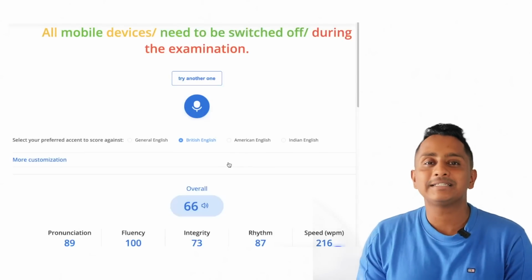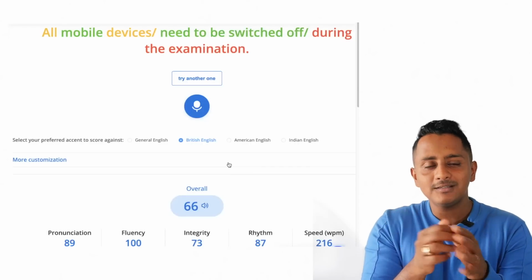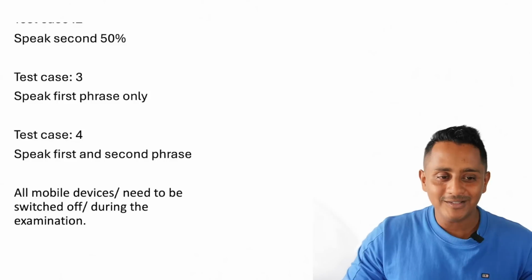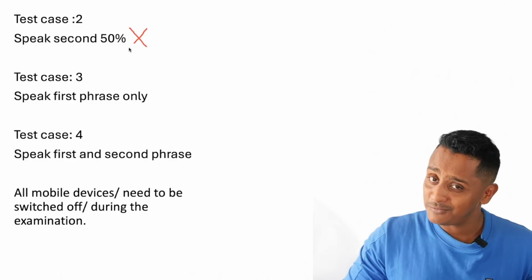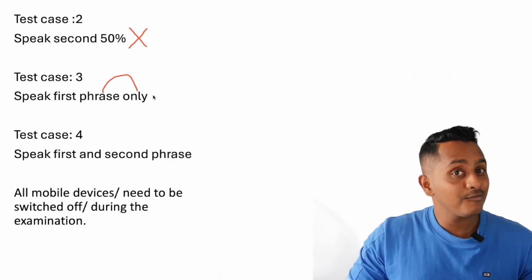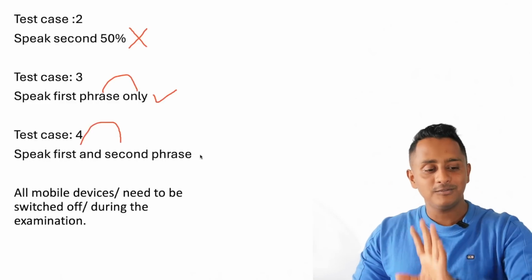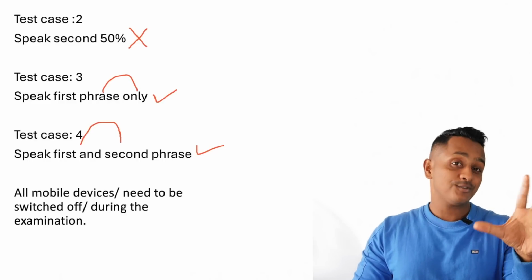Since fluency is 100, if you speak the first two phrases, meaning 60 to 70%, you have to get full scores. Alright, so this is done. Speaking the second 50% was a flop show. The first phrase only gave us fluency 5 out of 5. With the first and second phrase, anything starting with the first, we are getting full marks. These are done. You can take a screenshot if you wish.